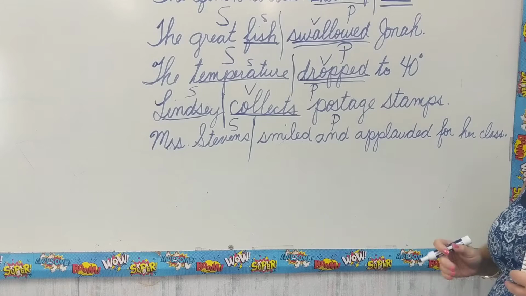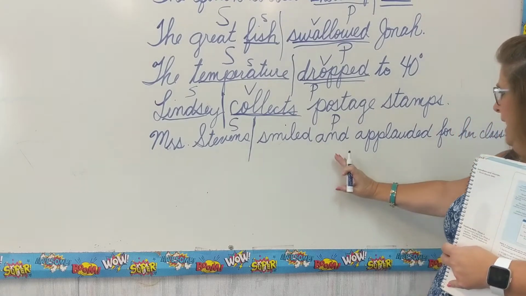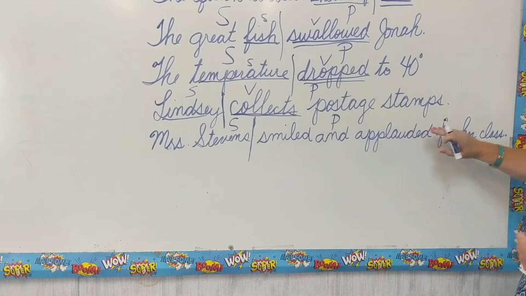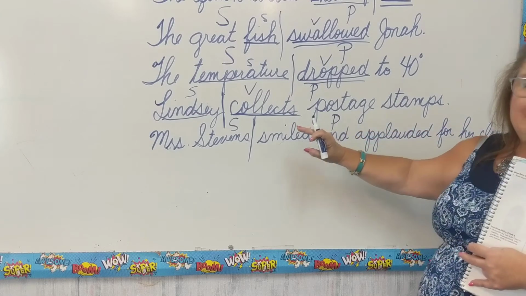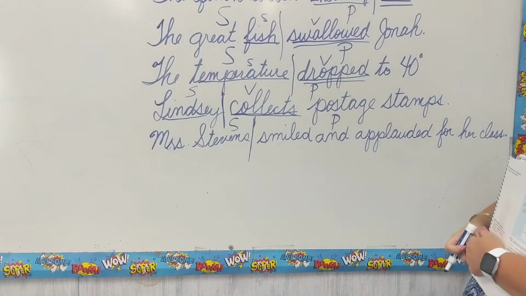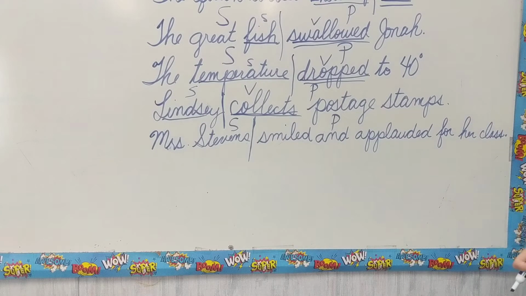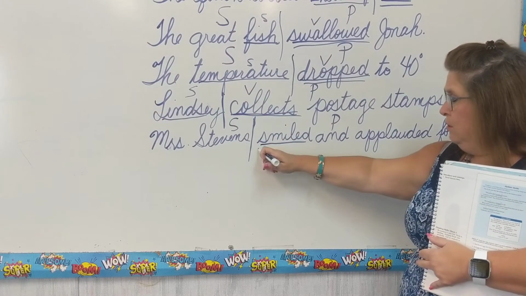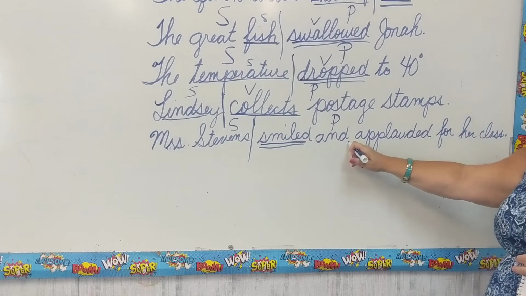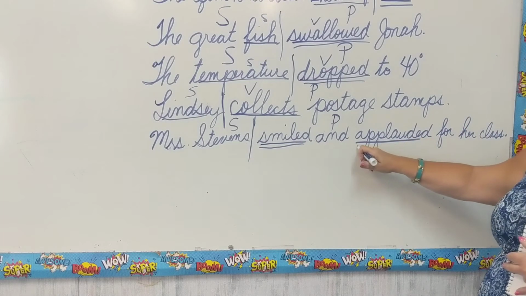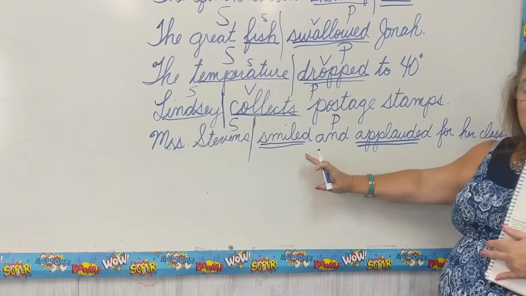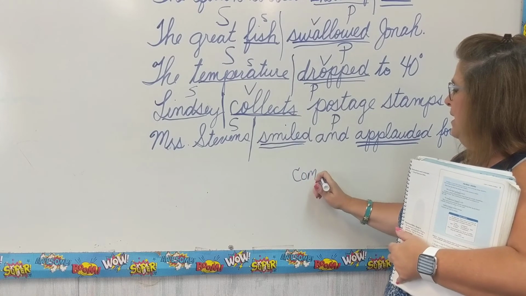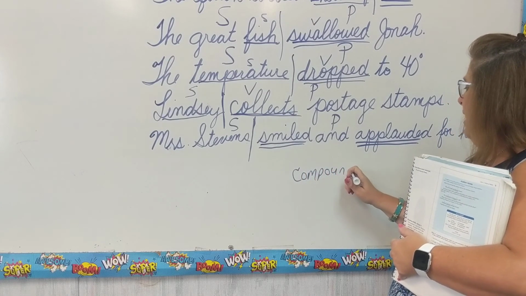And then in our last sentence, Mrs. Stevens smiled and applauded for her class. So smiled and applauded is the predicate part of our sentence. We're locating our verb. So what is something that you could do in the predicate part of our sentence? You could smile, but you could also applaud. So smiled and applauded is our verb. This is called a compound verb. It's more than one verb. So when you have a compound verb,